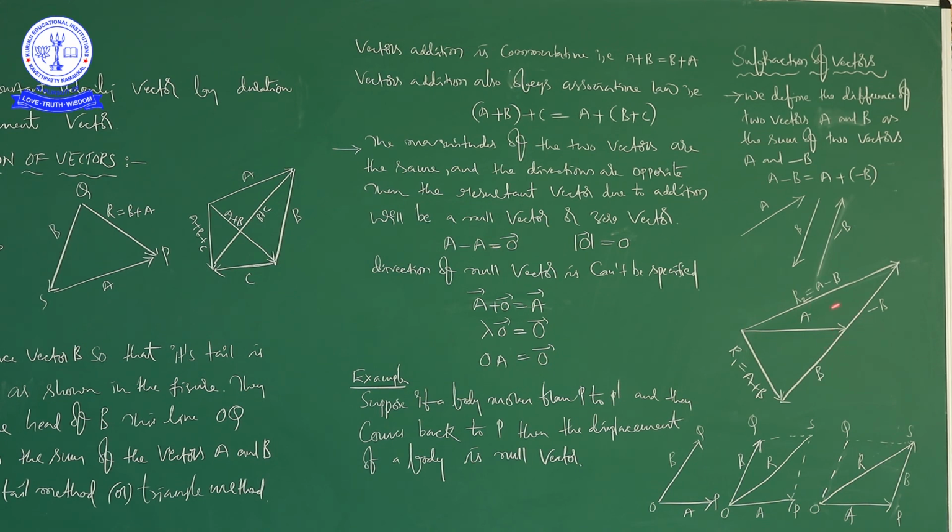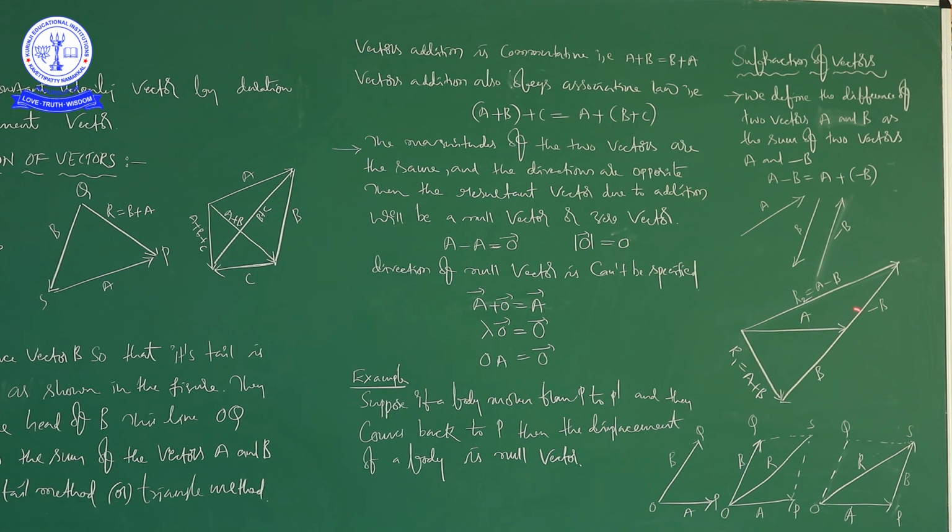So, subtraction of vectors is also like adding two vectors, but there is a condition. What is the condition? Adding one vector and the negative vector of another vector. That is important. This picture shows us the difference between addition of vectors and subtraction of vectors, through the triangular method.